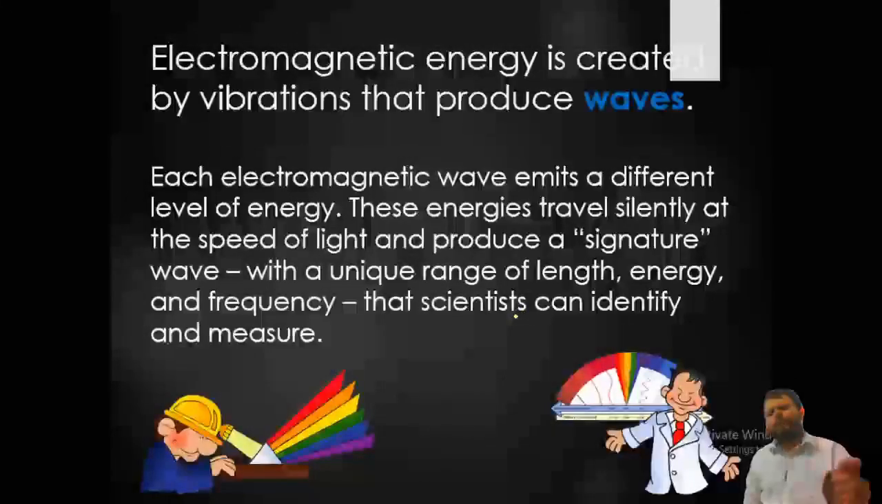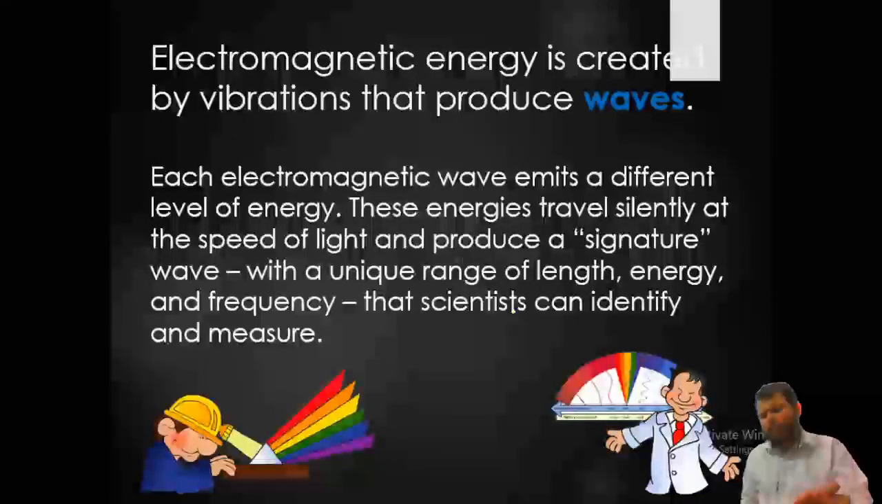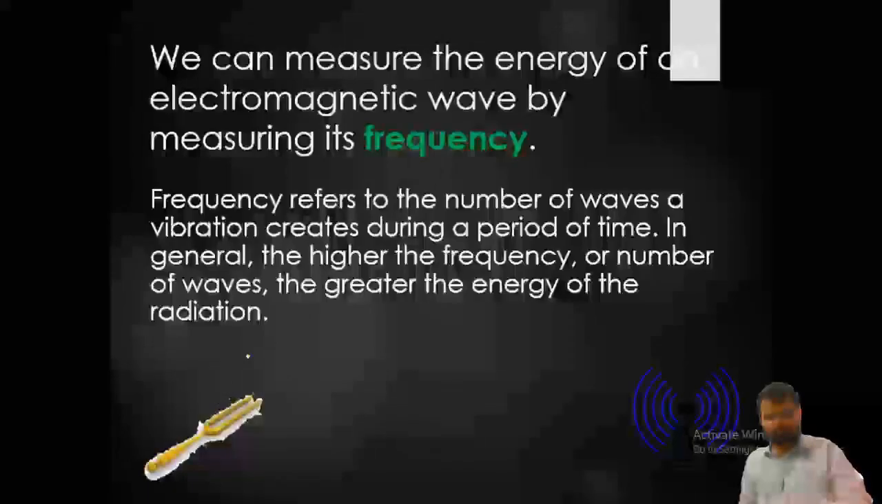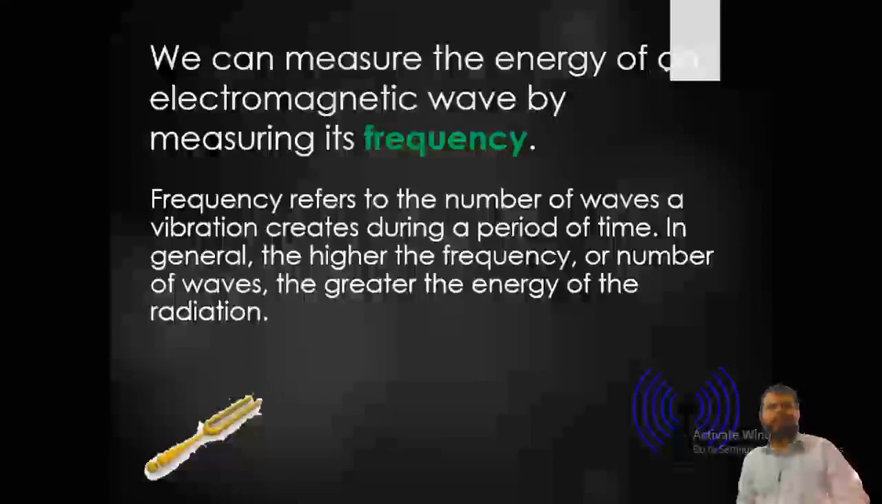Electromagnetic energy is created by vibration that produces waves. Each electromagnetic wave emits a different level of energy. This energy travels silently at the speed of light and produces a signature wave with a unique range of length, energy, and frequency that scientists can identify and measure. So we can measure the energy of electromagnetic waves by measuring their frequency.